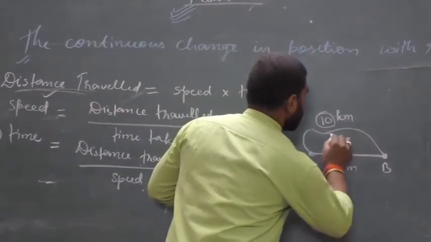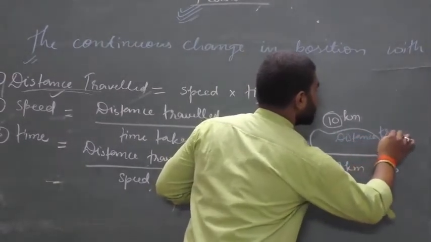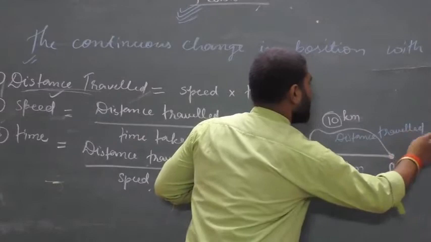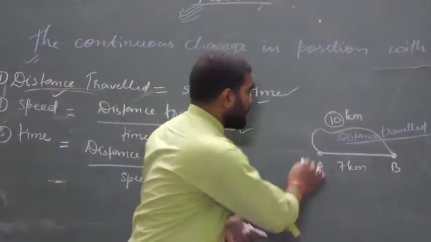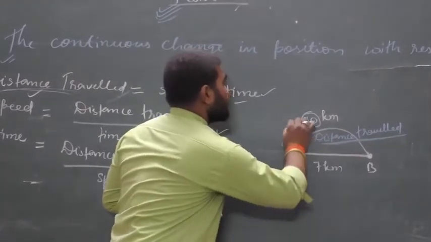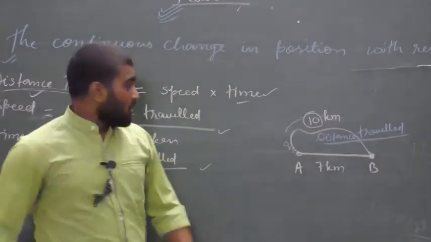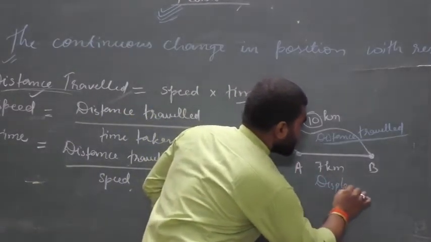So the actual path covered by the body is known as distance traveled. So what is displacement?